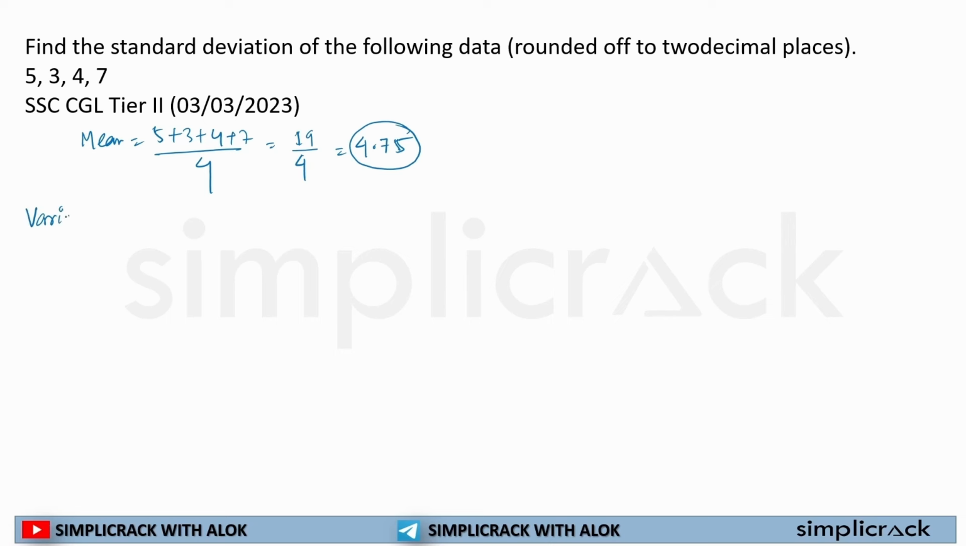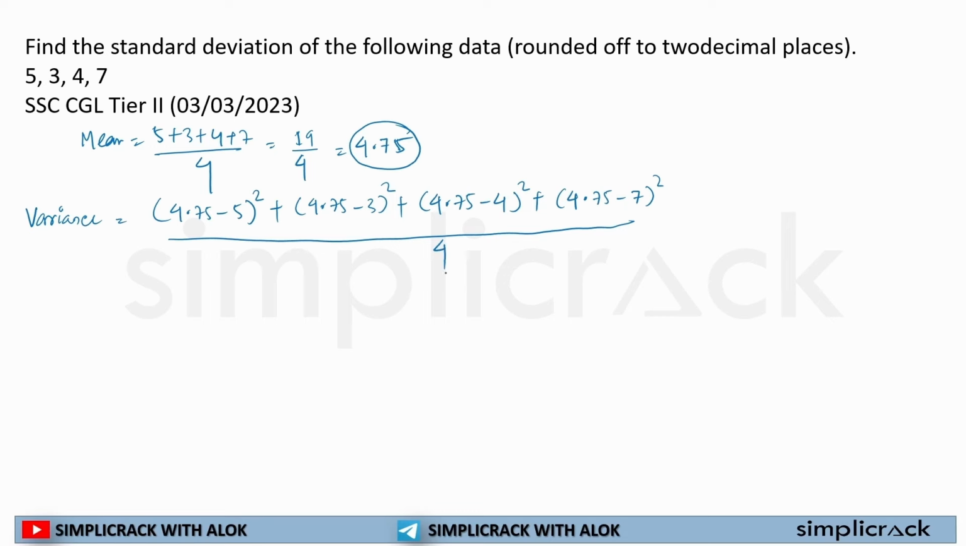So variance will be (4.75 minus 5) square plus (4.75 minus 3) square plus (4.75 minus 4) square plus (4.75 minus 7) square, divided by the number of observations. Now calculating the differences: 4.75 minus 5 is minus 0.25, its square, plus 1.75 square, plus 0.75 square, plus minus 2.25 square, divided by the number of observations.